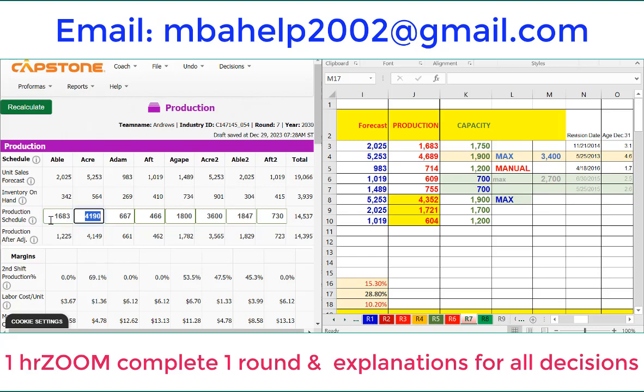46 and 84, 46, 89, and 714. And now we put the numbers 9,755 and 4352, 4352, and then we have 1721 and then 604. So we double check that.